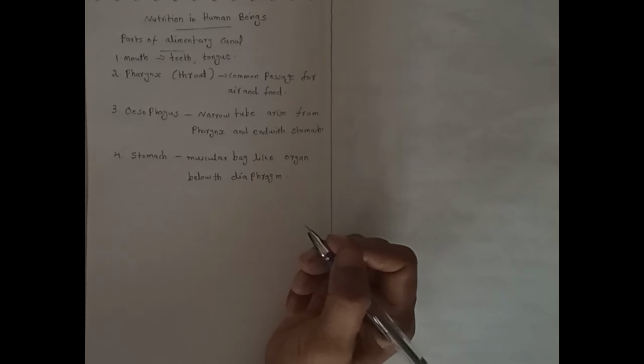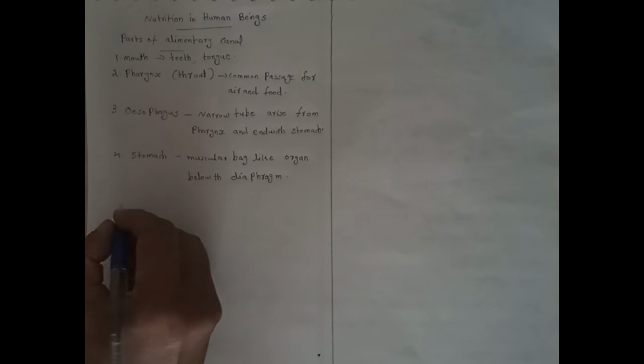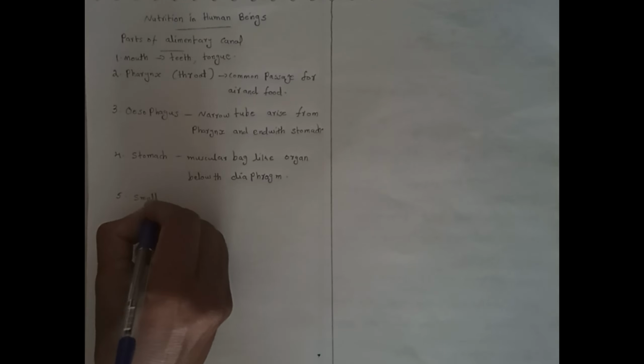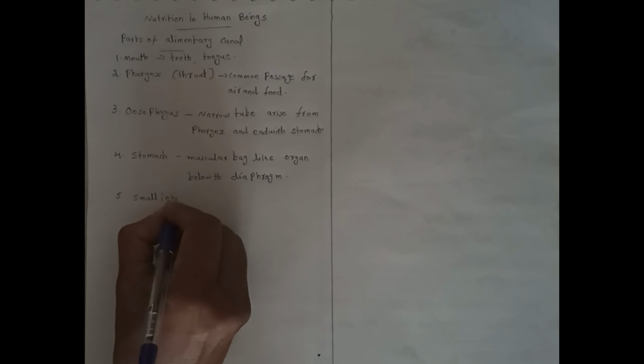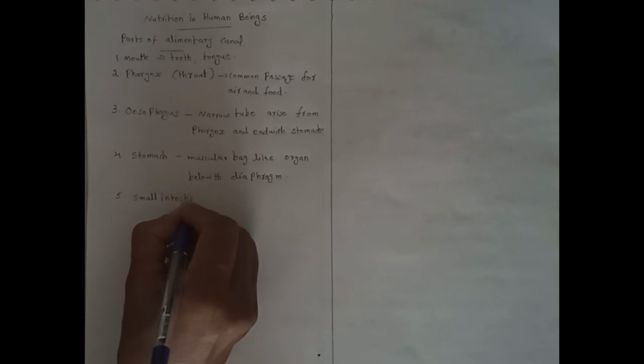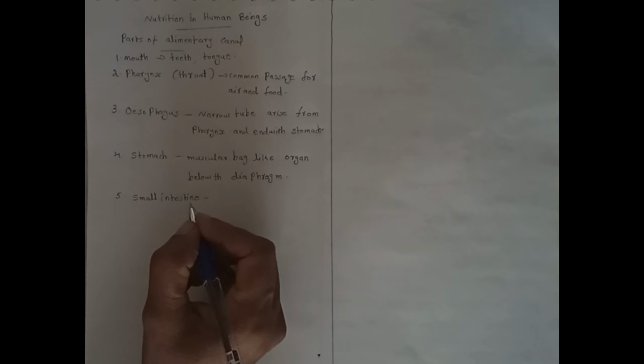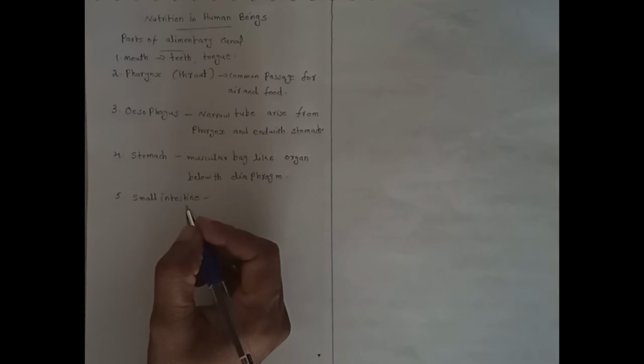Next part, small intestine. It is the longest part of the alimentary canal. Small intestine is the longest part of the alimentary canal, about 7 meters long and about 2.5 centimeter wide.